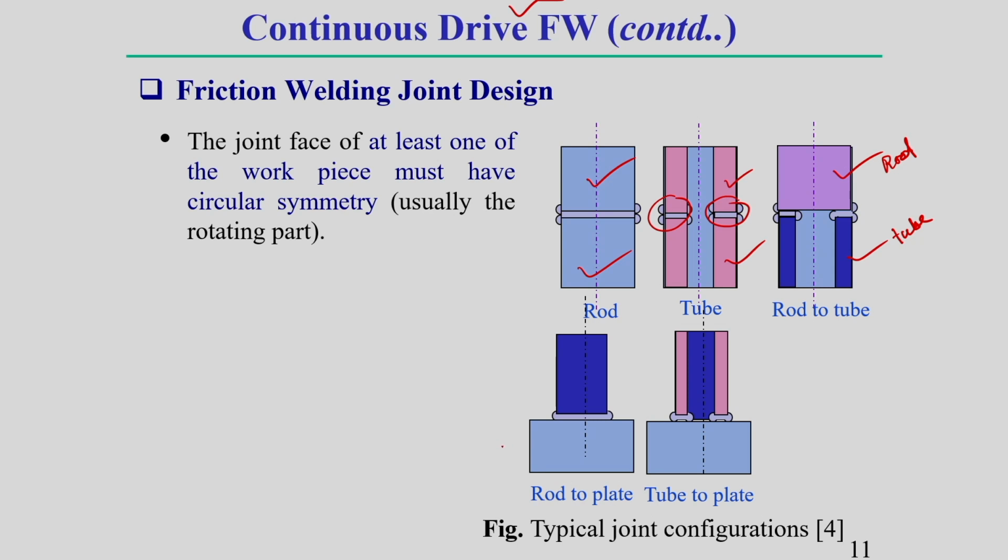We can join rod to plate, and we can join tube to plate also. You see this bottom one is a plate. So you see how different types of configurations of friction welding joints we can get by using the continuous drive friction welding technique, that I am just showing here.